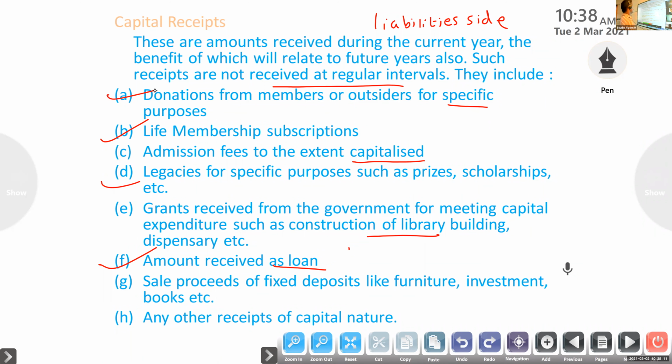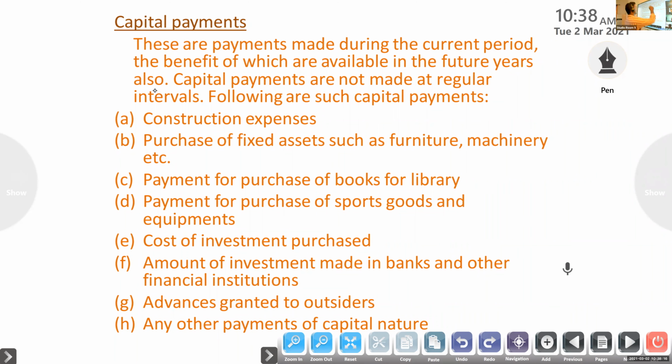Next one, last, capital payments. Capital payments, balance sheet asset side. These are the payments made during the current year, the benefit of which is available in future years. They are not made at regular intervals.